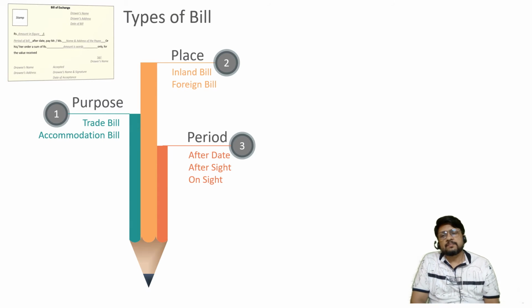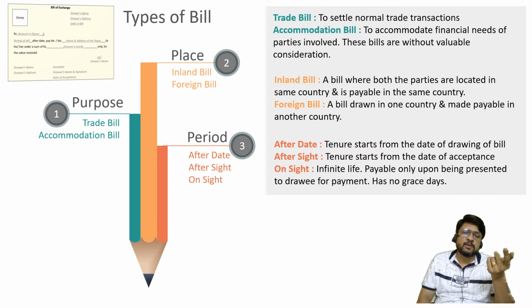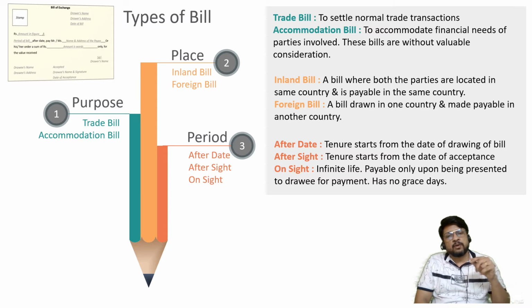Let us check them now. According to purpose, the bill can be considered as either a trade bill or an accommodation bill. When the bill is used to settle normal trade transactions, I have bought goods from you, I have availed services from you, and then I need to pay for the same. I am not using cash, I am not using cheque, I am using a bill of exchange. It will be called a trade bill.